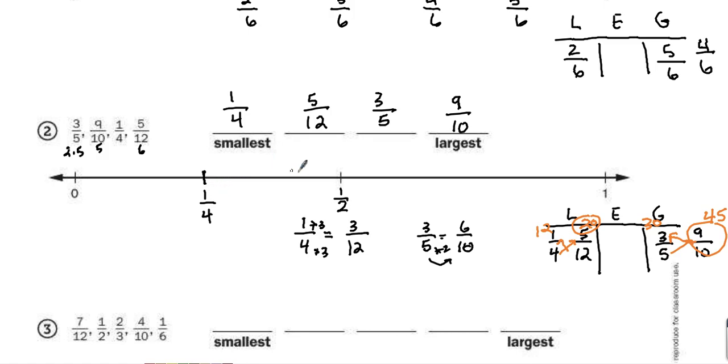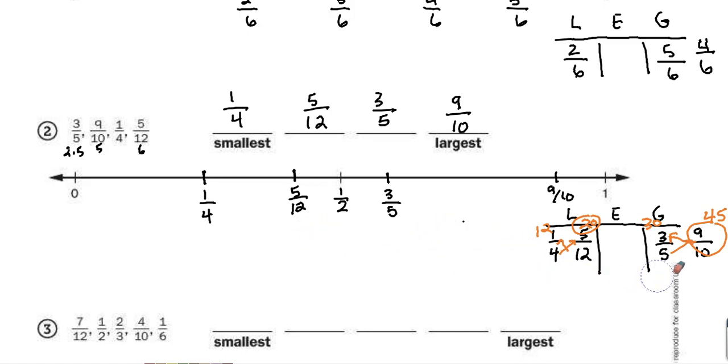5/12 is just a little bit less than 6/12, which is half, so I'll put 5/12 here. 3/5, well, that's just a little bit bigger than half, which is 2.5/5, so I'll put my 3/5 here, and I know 9/10 is almost a whole, so I'll put that here. So now I'm going to erase this so it's a little bit easier for you to see the fractions on my number line. And there we have them.